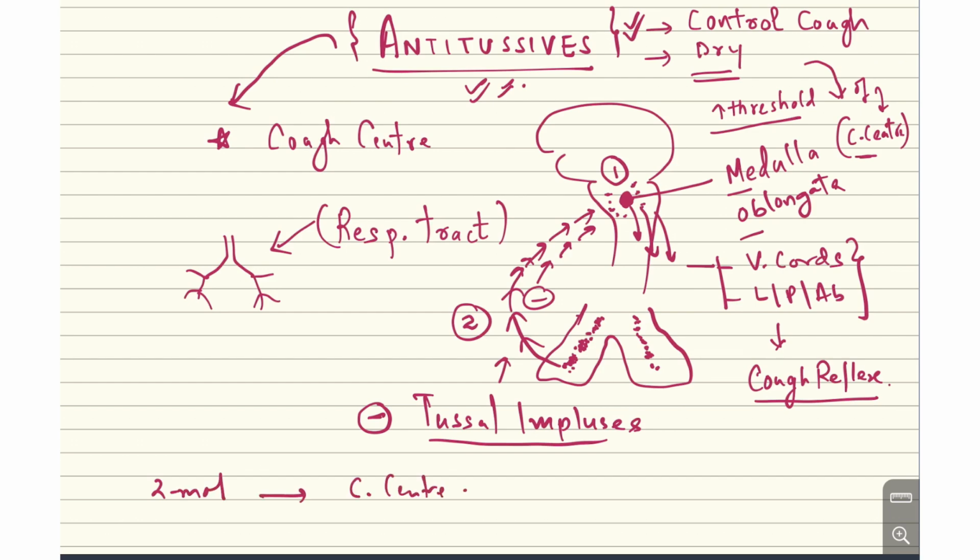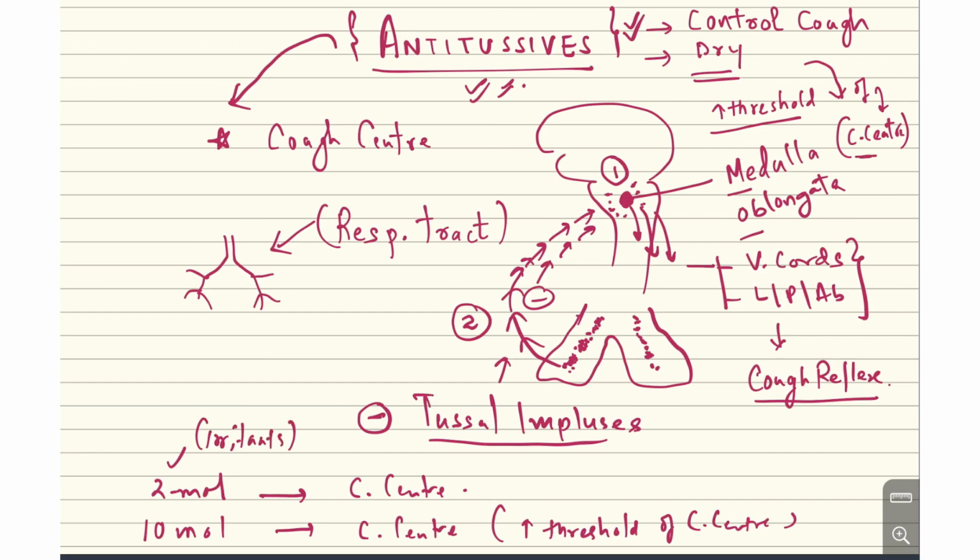Now, because we have given the antitussives, we require at least 10 molecules to stimulate it. So they increase the threshold of the cough center. In this way, antitussives act at two levels: at the cough center, where they increase the threshold, and at the periphery in the respiratory tract, where they inhibit the tussive impulses.